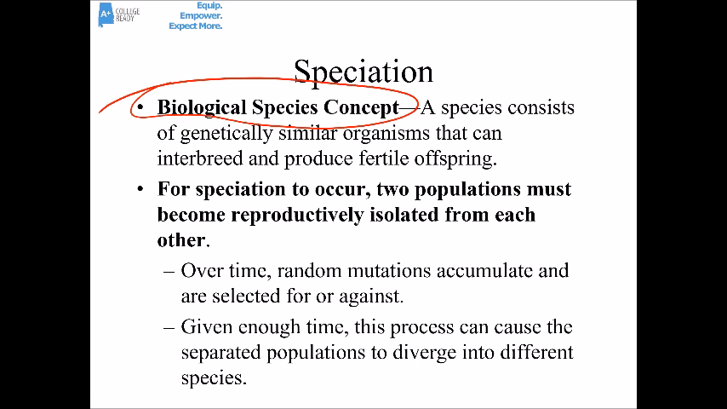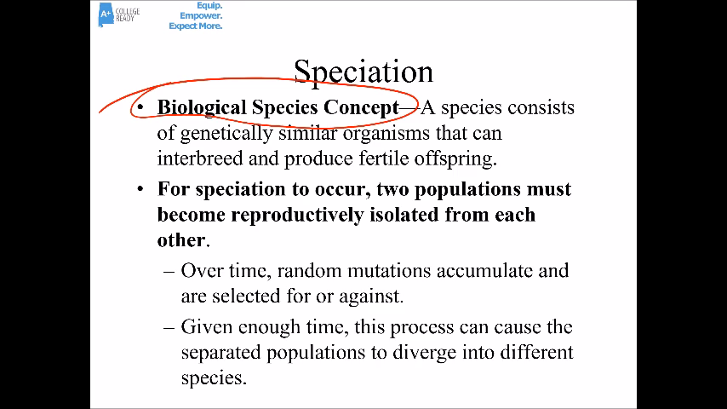For example, horses and donkeys are very closely related, but they're not in the same species, even though they can reproduce and have a baby, a mule. Horses and donkeys are in separate species because that baby, the mule, is sterile. So even though they're closely related, they're not in the same species.